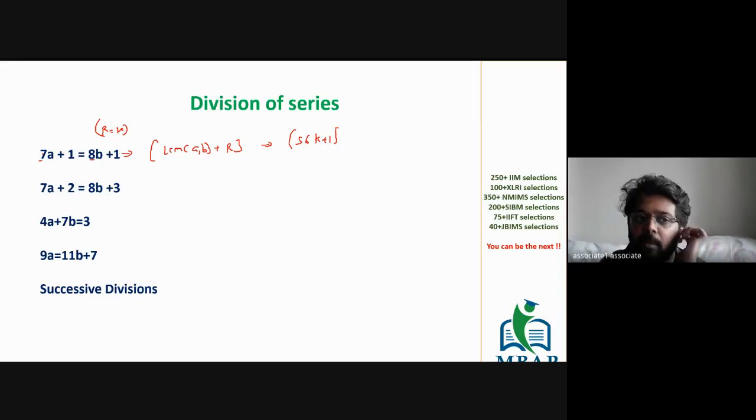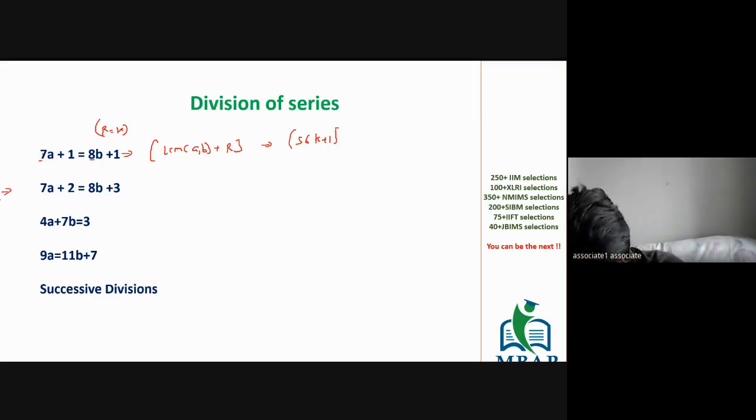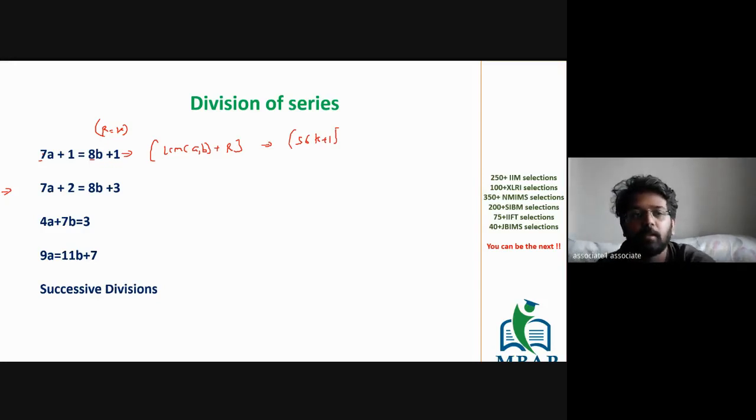Next series: 7a plus 2 is equal to 8b plus 3. How would you solve this? Now if you check here, the difference of divisor and the remainder is constant. 7 minus 2 is 5 and 8 minus 3 is 5.